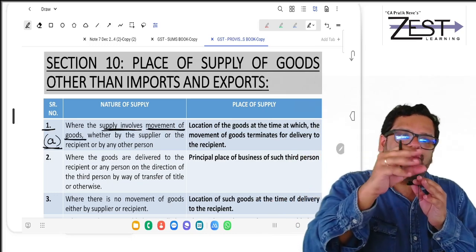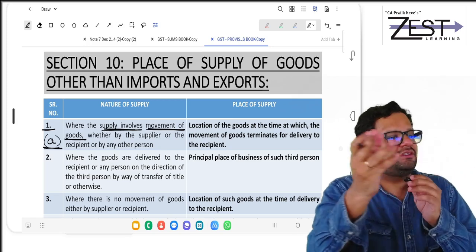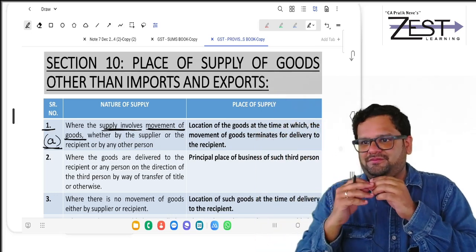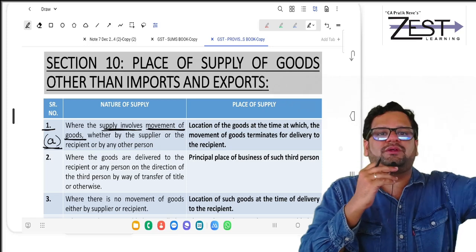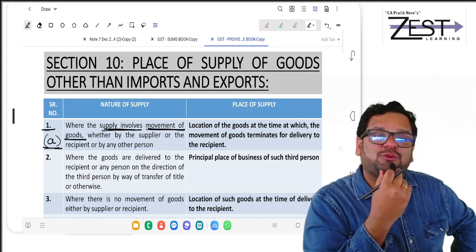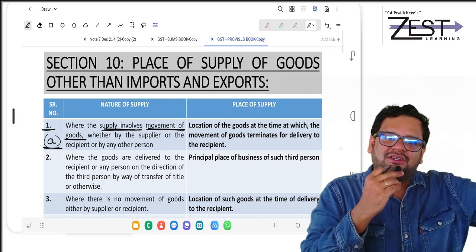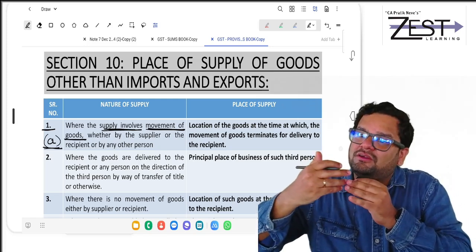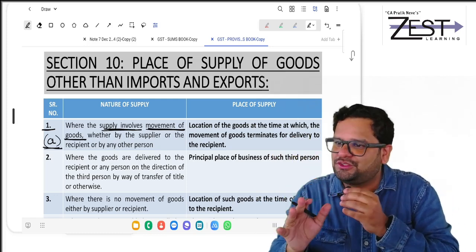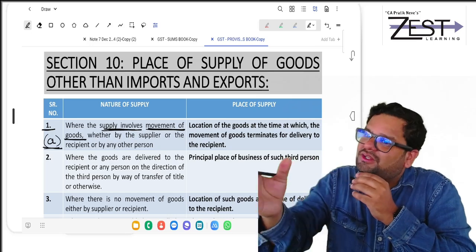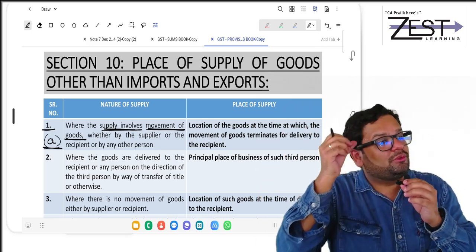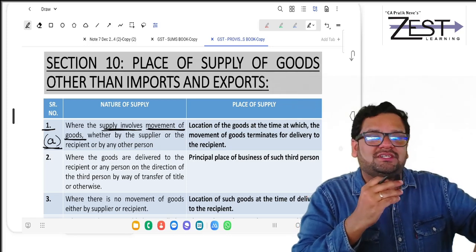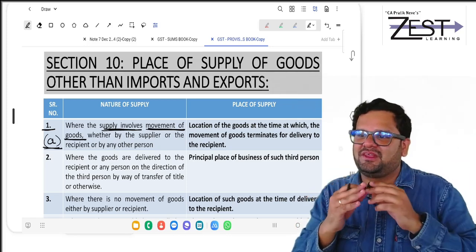Means a very obvious case. If you just turn back, you will see so many vehicles making a movement. Why? Because they are transporting goods. You can see so many goods vehicles moving on this highway, transporting goods from one location to another. So in short, for goods, supply mostly involves movement for the supply to be complete. You will order goods. Okay. So you are sitting in Karnataka, you will order goods from Maharashtra. What is the place of supply?